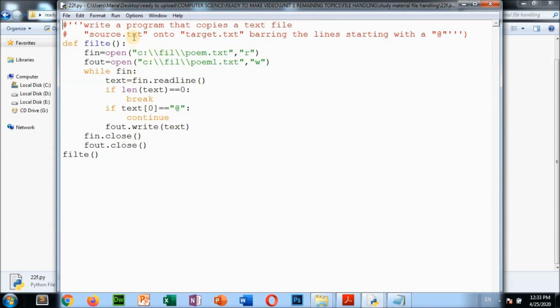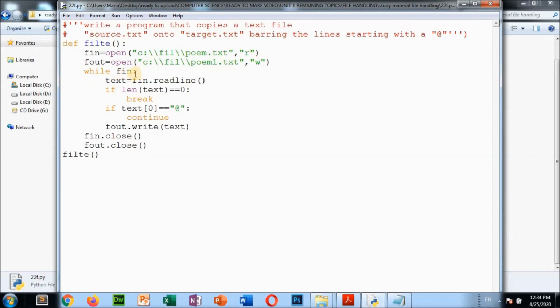Now 22, what is 22? A program that copies a text file. Write a program that copies a text file. So how to copy a text file from one to another? Source.txt is there, and target.txt is another. So we are opening both files. Define a file function, fin is open, we are opening this file poem.txt. We are reading from this poem.txt file, storing in fin, and we are writing into poem1.txt in write mode. This is in read mode.